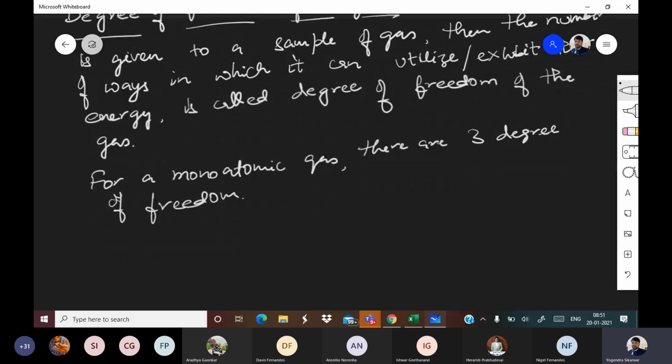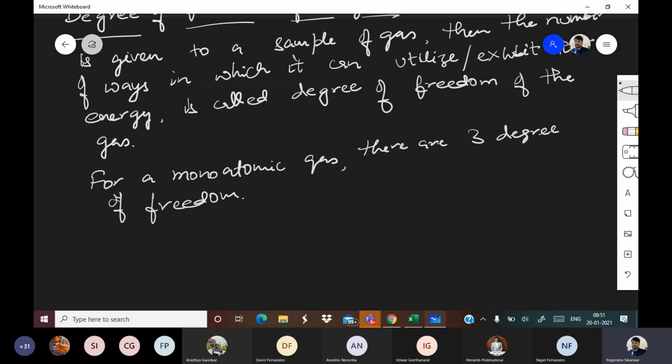So basically, when heat is given to a monoatomic gas, the gas will start moving. Now it can move in the x direction or y direction or z direction, okay.